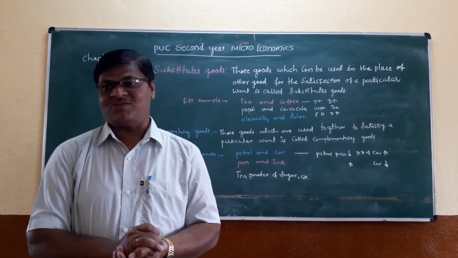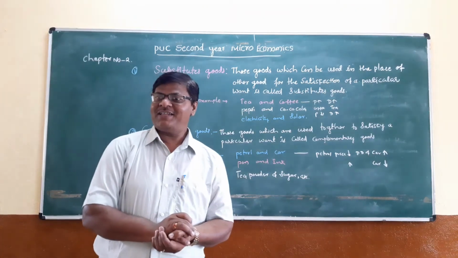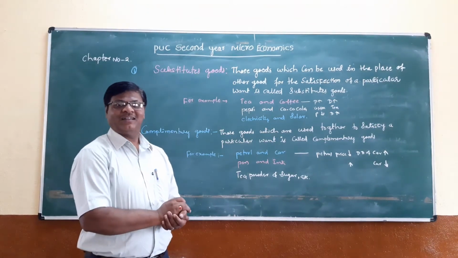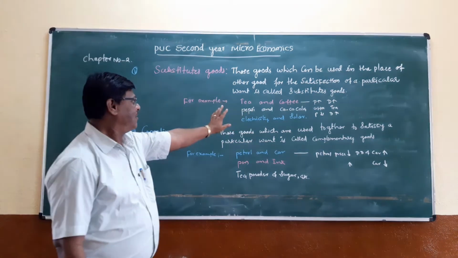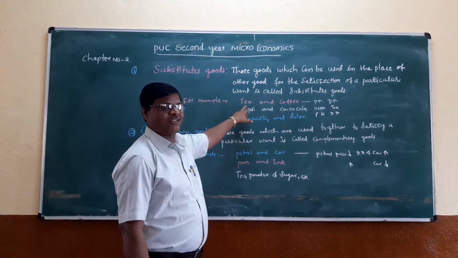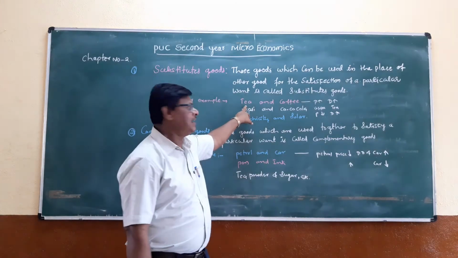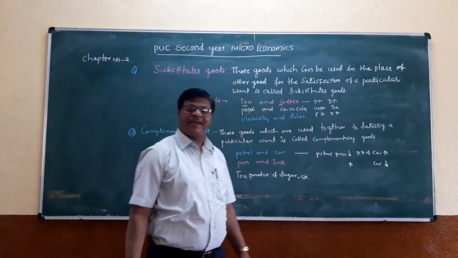Those goods which are used in the place of other goods for the satisfaction of human wants are called the substitute goods. For example, I have given 3 examples. Substitute goods are tea and coffee.